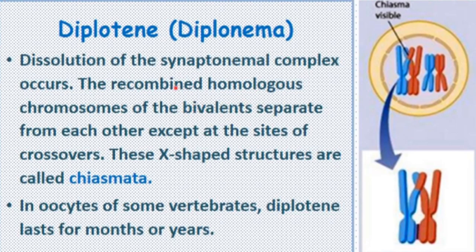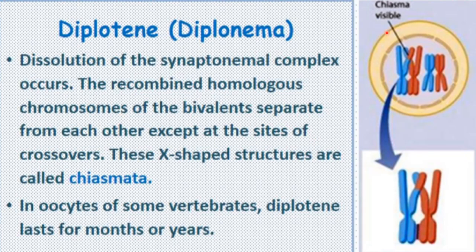So the recombined homologous chromosomes of the bivalents separate from each other except at the site of crossover. So just the site at which the crossover has occurred. Crossover means exchange of genes has occurred, okay? Except at that site, these bivalents get separated.